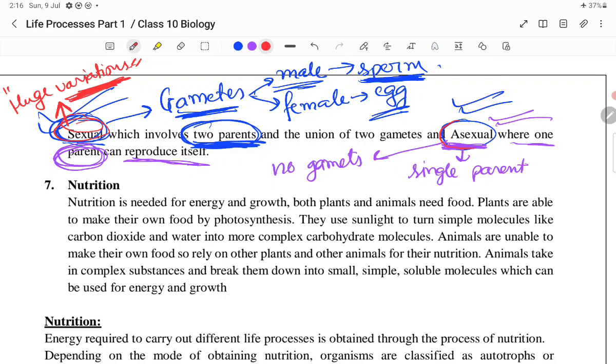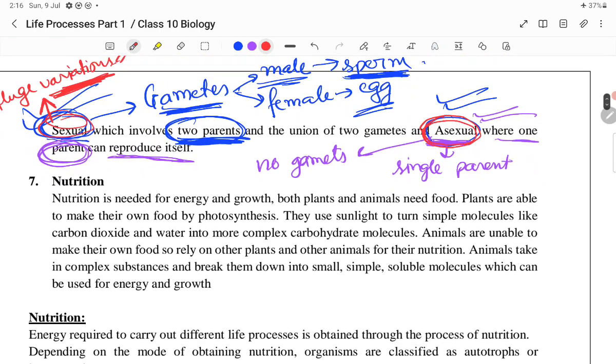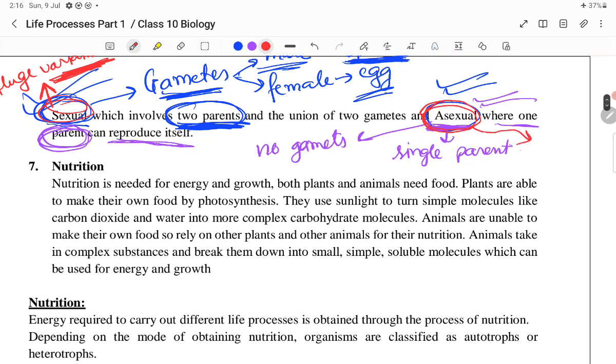But in asexual reproduction, very negligible variations take place. You can also write that no variations take place, but preferably it is worth saying that negligible variations take place in asexual reproduction, because DNA replication occurs in the parent organism, and in DNA replication very minute errors also take place.